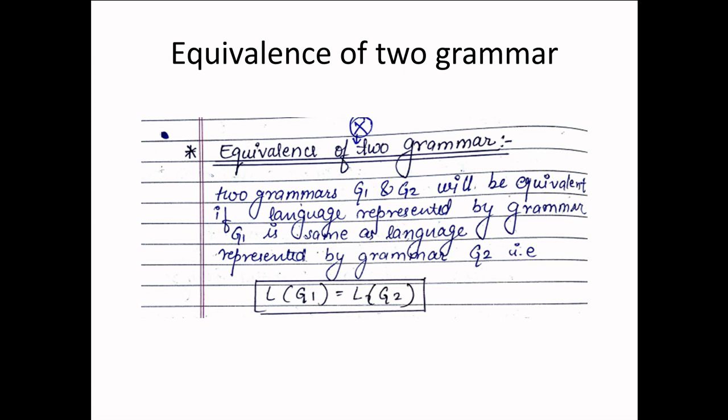Equivalence of two grammars. Two grammars G1 and G2 are equivalent if the language represented by grammar G1 is the same as the language represented by grammar G2, so L(G1) equals L(G2). It denotes that the language by grammar G1 equals the language by grammar G2. So this is a really important concept: equivalence of two grammars.